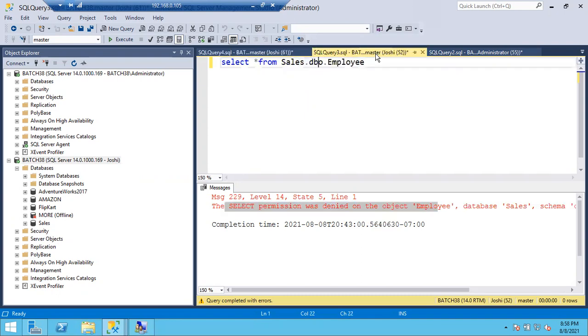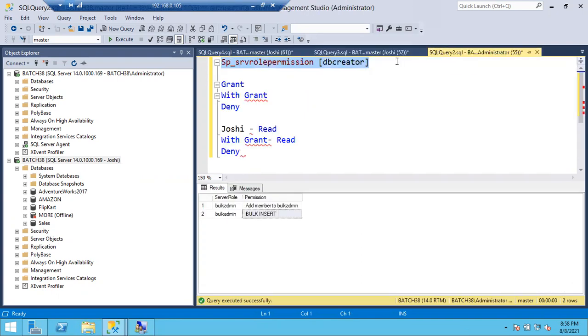Okay, so let me go to this role, DB creator, and let me show you how many permissions there are for this role. How many permissions are there? 8 permissions. So by default, one permission is common: if I add Joshi to DB creator, she can add any other login to the DB creator role. By default, every role will have this permission, guys.